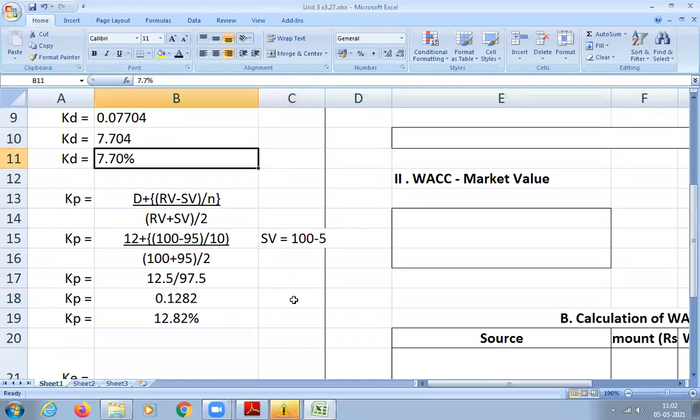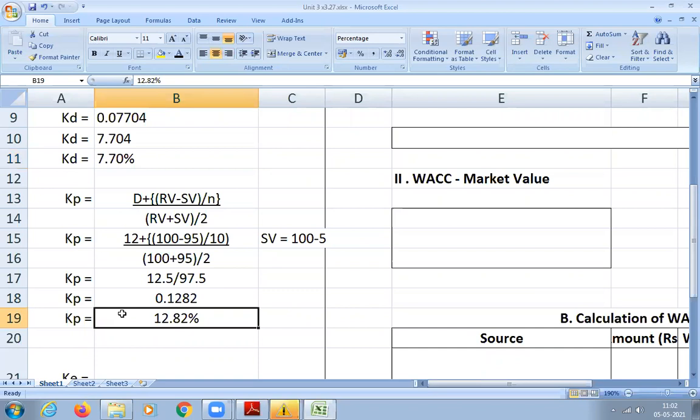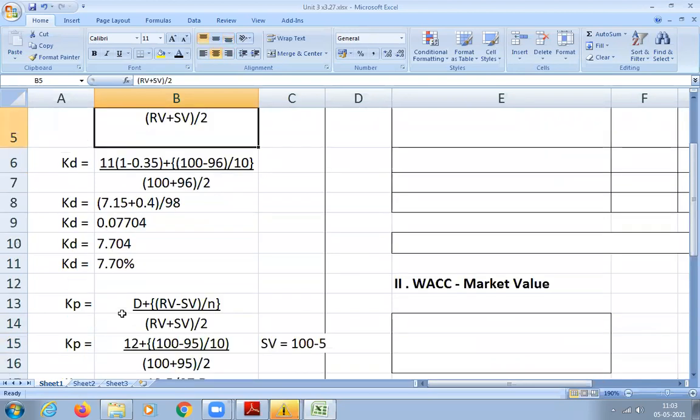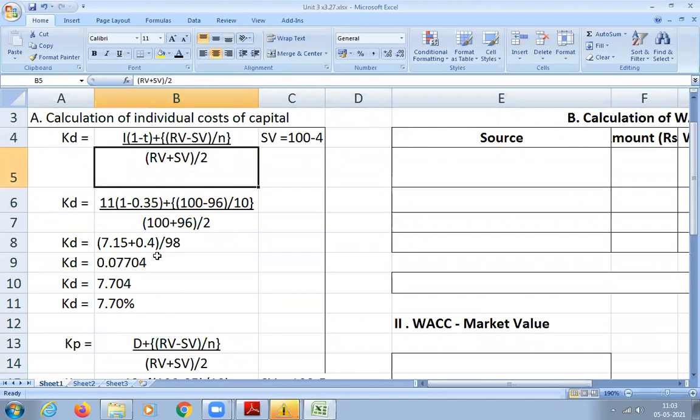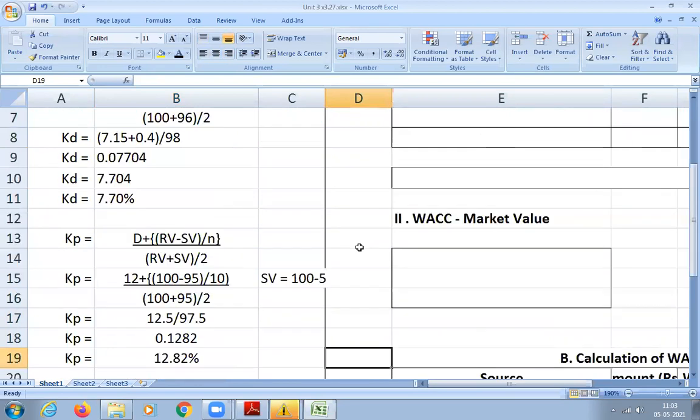Preference share. Compare the percentages, 7.7 and 12.8. So raising funds by issuing preference shares is costlier than debentures. Why do debentures look so much lower? Because of tax only. For example, if you remove the 1 minus T tax factor and calculate pre-tax, it would also be more. So why do they look so low? Because it is getting a tax benefit. That's why it looks cheaper.